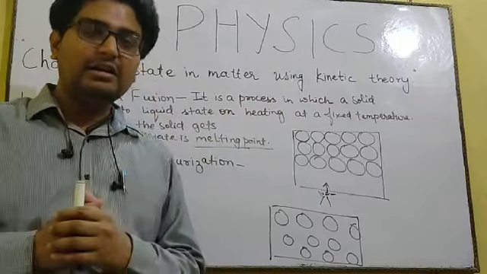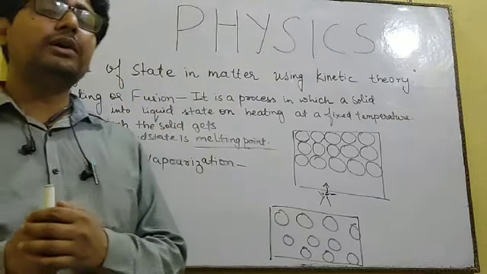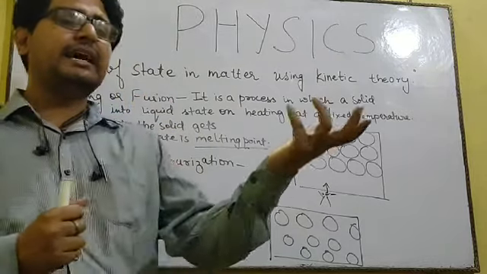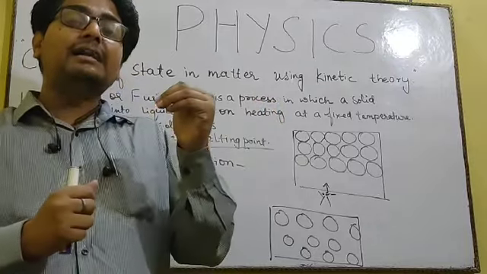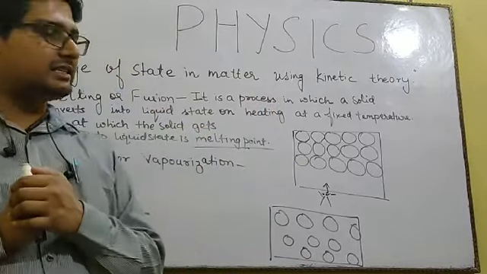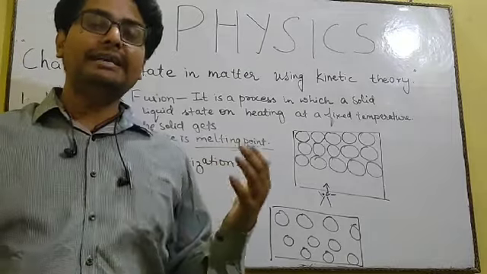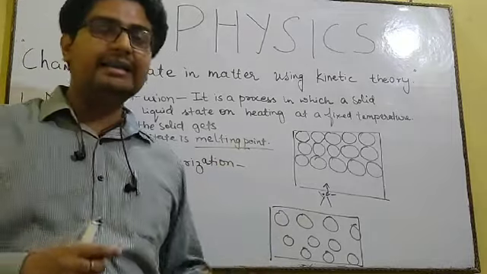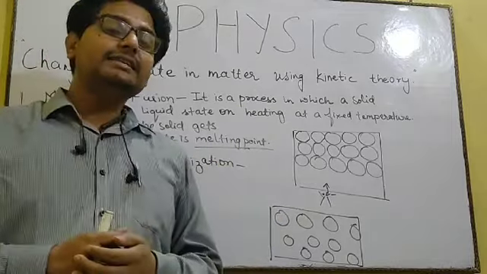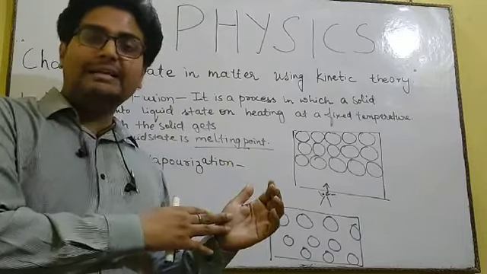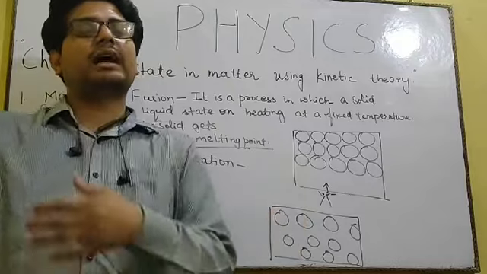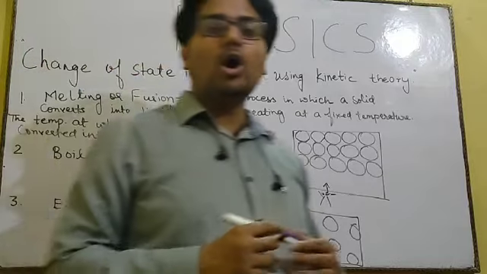Whereas iron, is the iron going to melt at 0 degrees Celsius? No, we can see at our room temperature the iron remains in the solid state. So iron will melt above 3000 degrees Celsius. So you can say that the melting point of iron is about 3000 degrees Celsius or above that. So there is a difference in the melting point of one object as compared to another object.